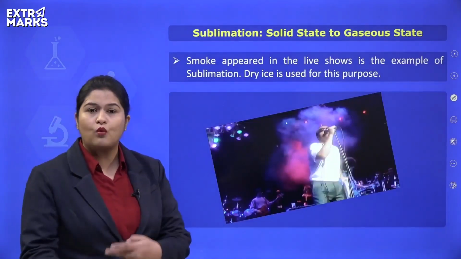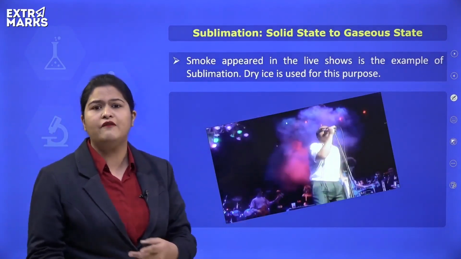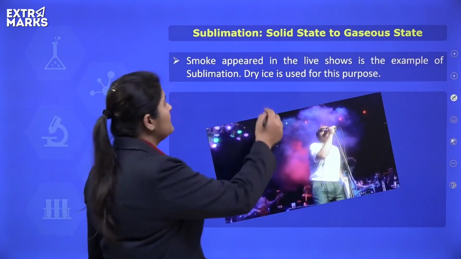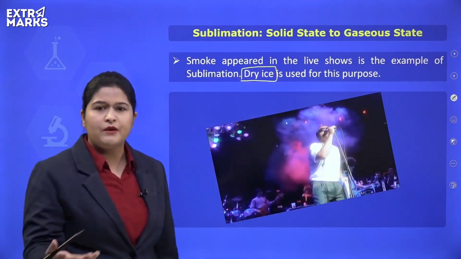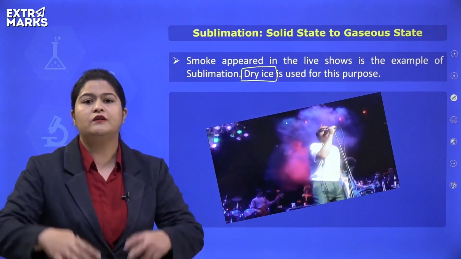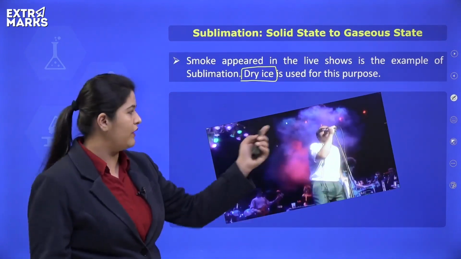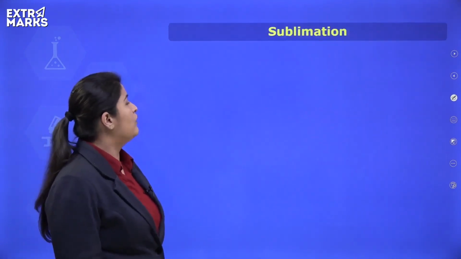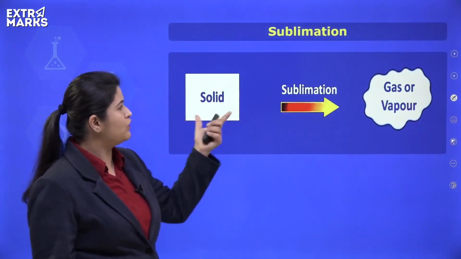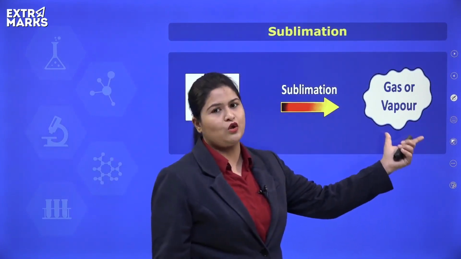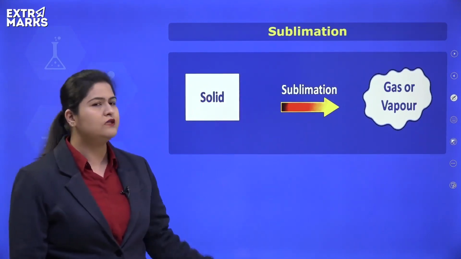Okay. And the smoke, I was talking about dry ice to every one of you. The smoke that appears on the stage in the live shows. What is that? Dry ice is actually used. Dry ice has a property of sublimation. So as soon as its temperature is increased and pressure is reduced, it sublimes. And the dense fumes of carbon dioxide are seen like white color fumes. So dry ice is used for this particular purpose. So what is sublimation? Sublimation is conversion of a solid directly to the gaseous or vapor state without passing into the liquid state. And the reverse of it is deposition.